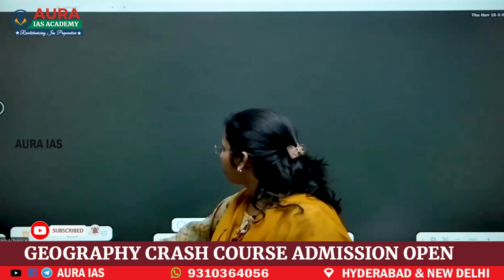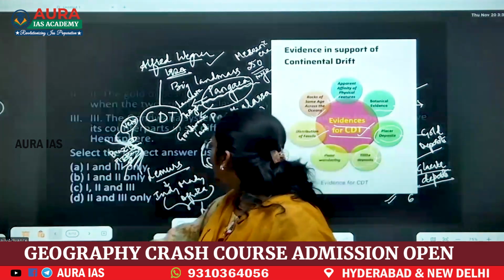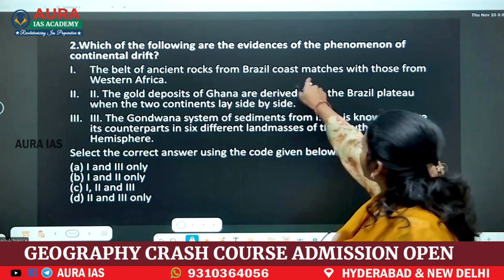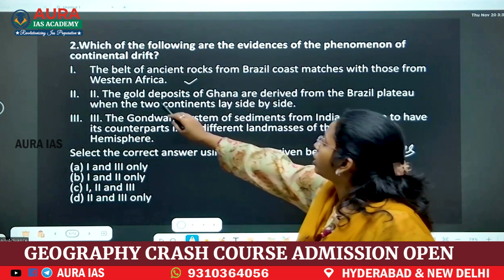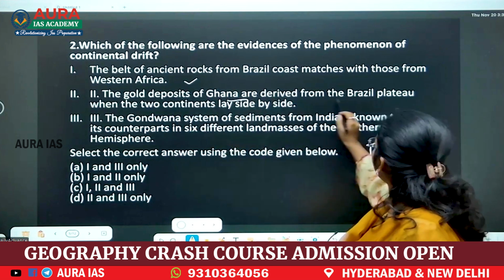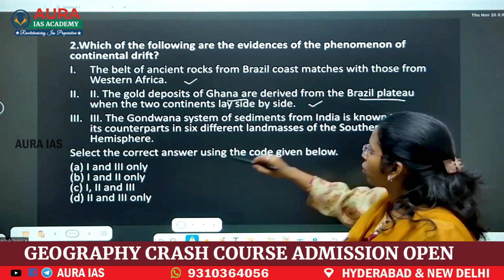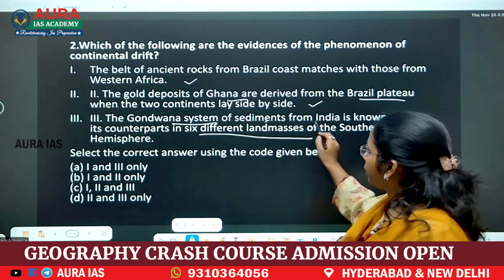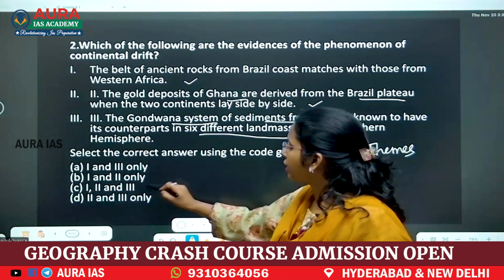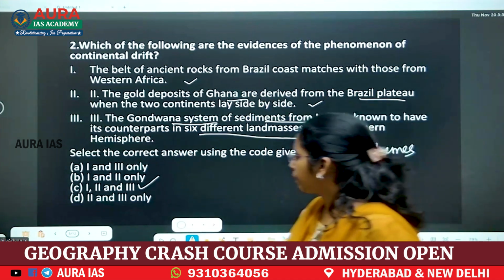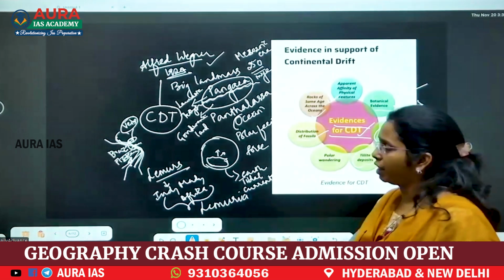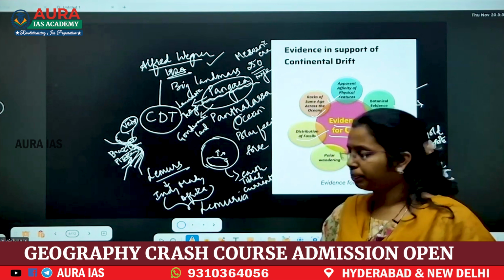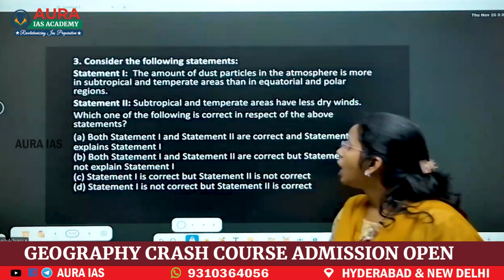Next. After listening to continental drift theory, the belt of Asian currents, this is true. Gold deposits of Ghana derived from the Brazilian plateau, this is also true. Gondwana system, 6 different land masses, with what sediments? This is also true. The answer is 1, 2, 3. If you know each and every evidence and the forces, the complete theory, then you can answer this question.